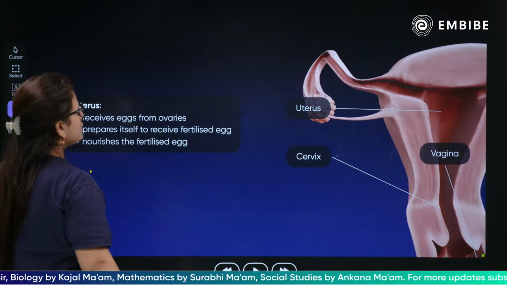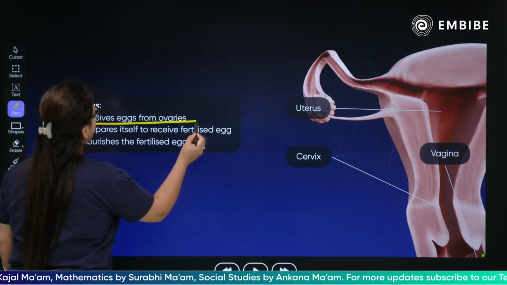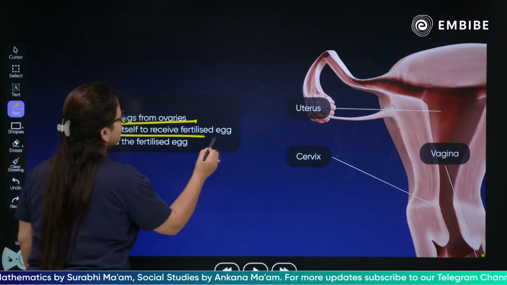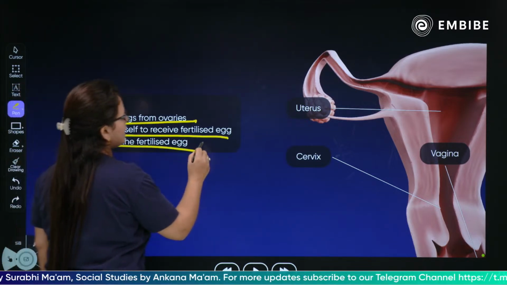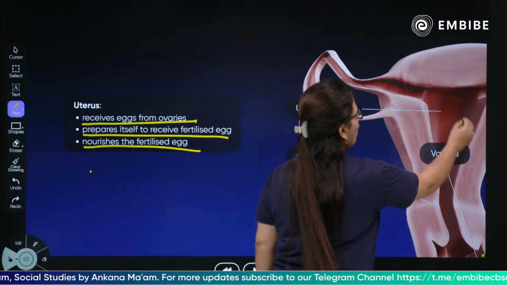Okay, talking about the uterus, children, it receives eggs from the ovaries. It prepares itself to receive the fertilized egg and nourish the fertilized egg. So what is the basic function of the uterus?